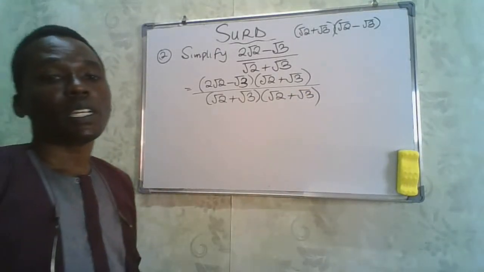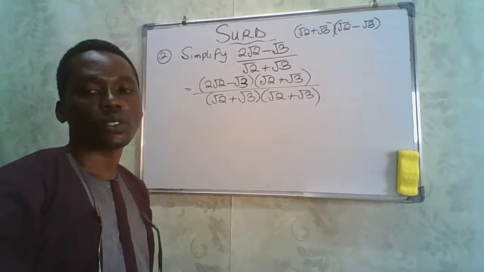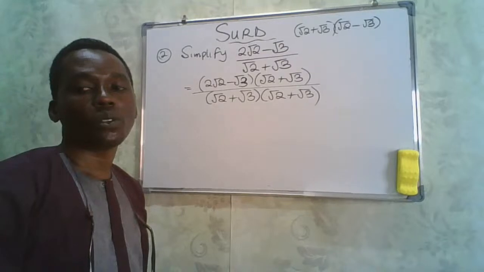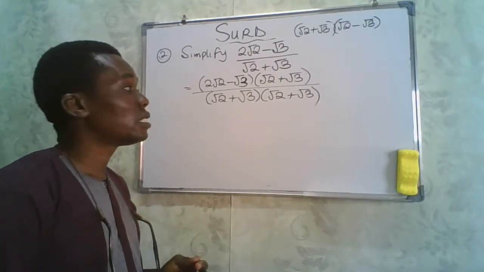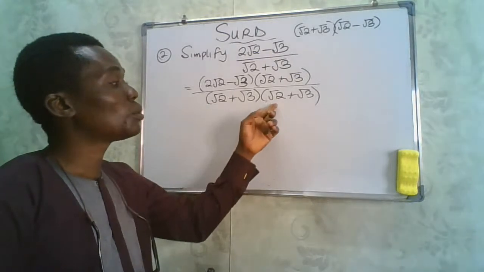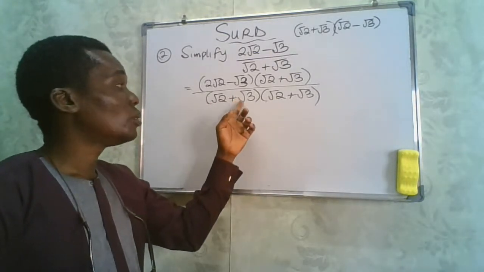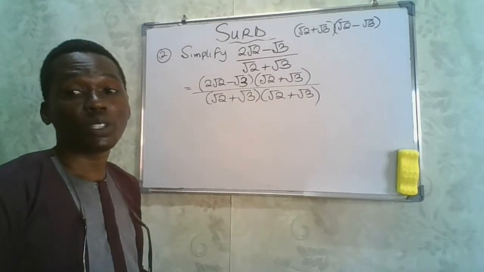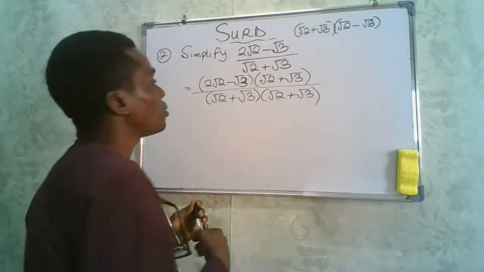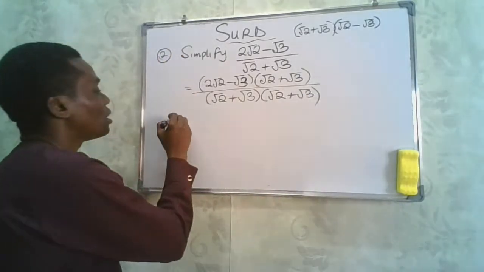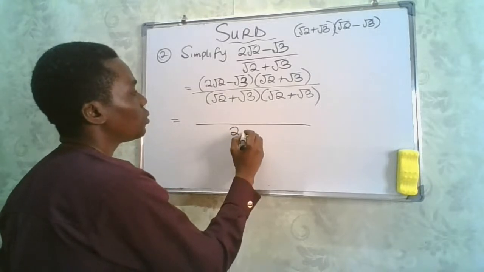So if we simplify that, you're going to see that the denominator will now give us a rational number. So how do we simplify that? Remember that root 2 times root 2 is simply going to give us 2. And root 3 times root 3 is simply going to give us 3. So that denominator will simply give us 2.